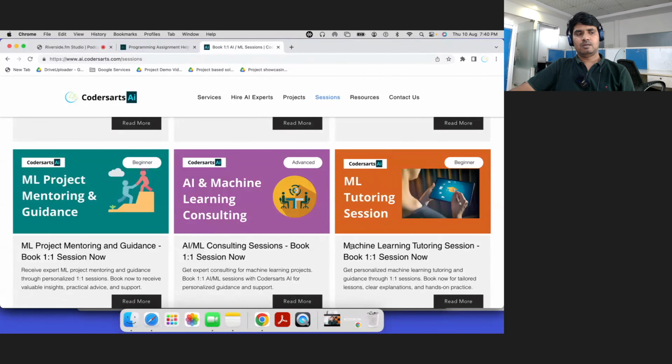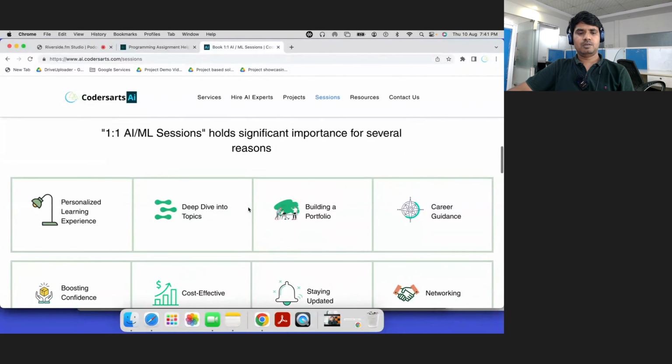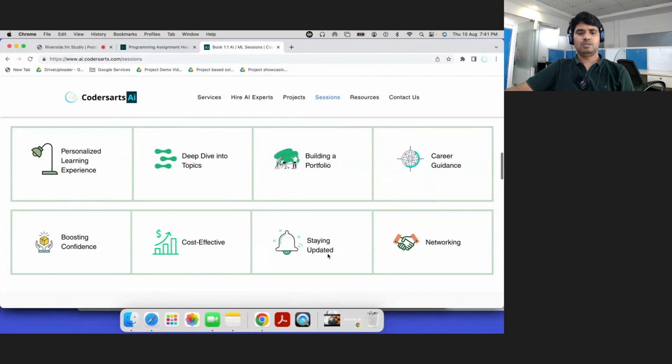If you want to learn complete machine learning, you can start from the beginning, and our expert will provide you a complete tutorial on machine learning at a faster pace. The reasons for these mentors are personalized learning experiences, deep dives in topics, building a portfolio, career, boosting confidence, cost effective savings, staying updated, and networking. So these are common things.